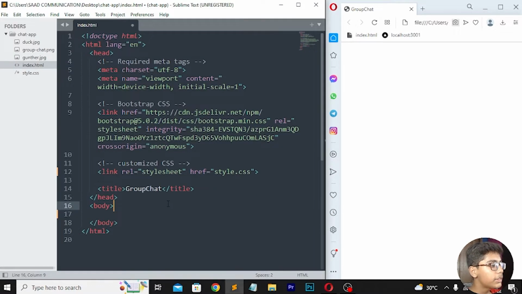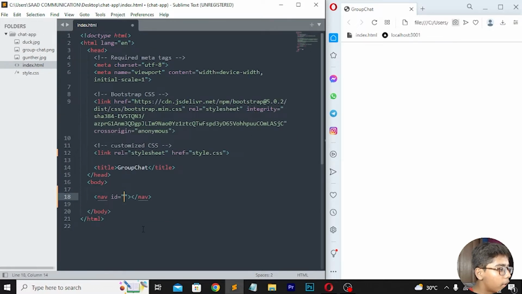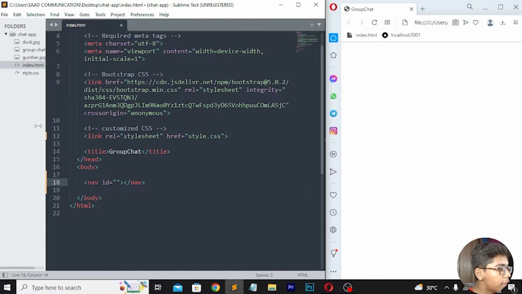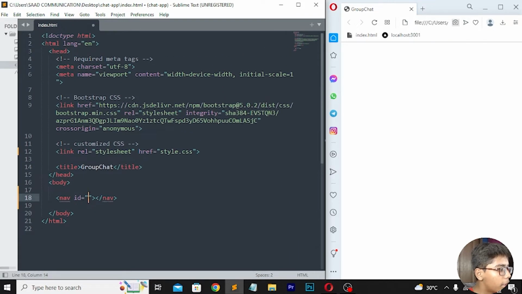Now you can see we have done that, and we are getting this body tag here. And now when you are getting this, you have to simply move down in this body tag, and then I will be writing nav, and here I will be setting ID. So here I will be writing id equals to, and I will be zooming out some of that. Now it is done. I will be taking this thing small. Now it is good. Now when you've done that, you have to write a tag which will be like nav id navigator.